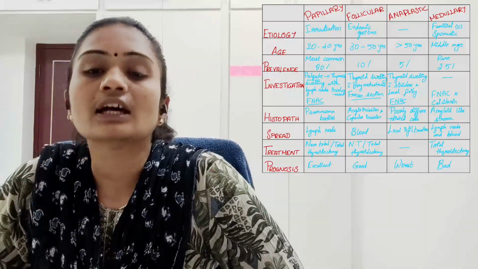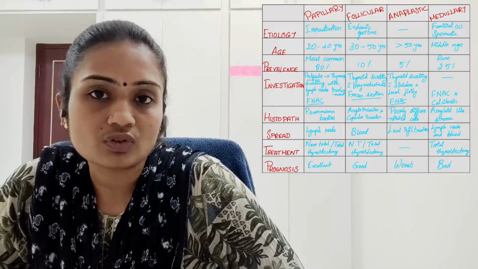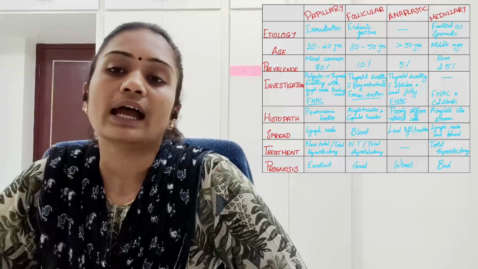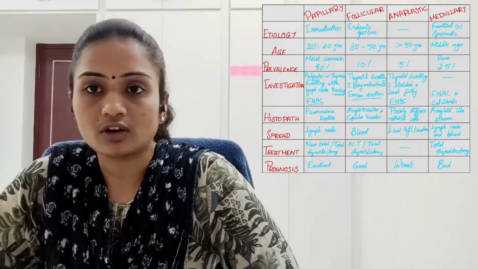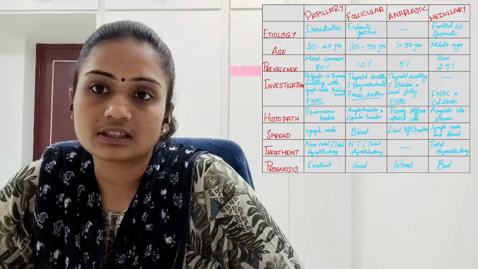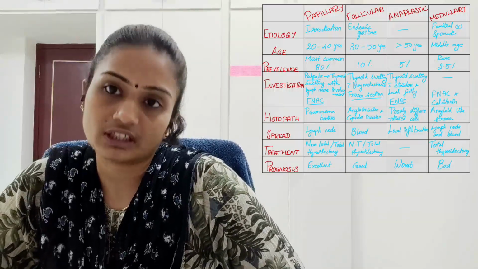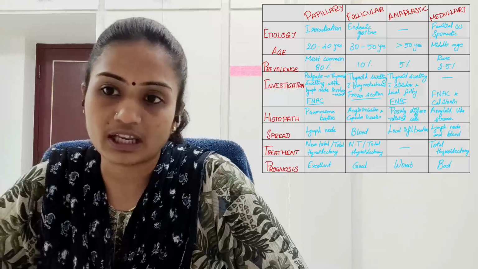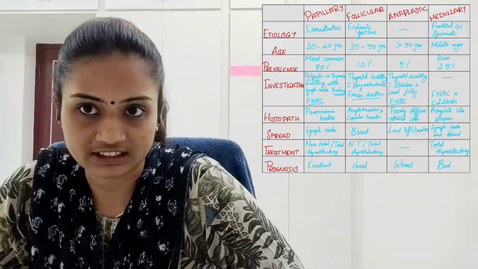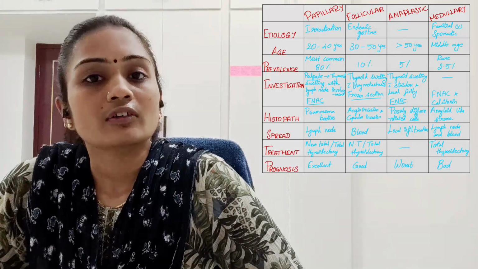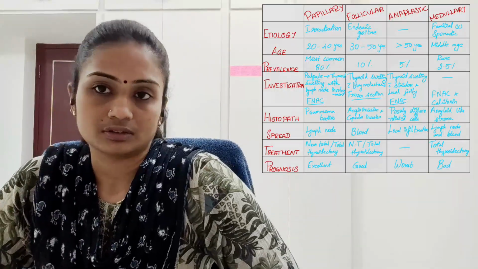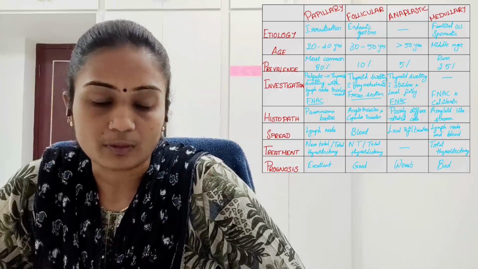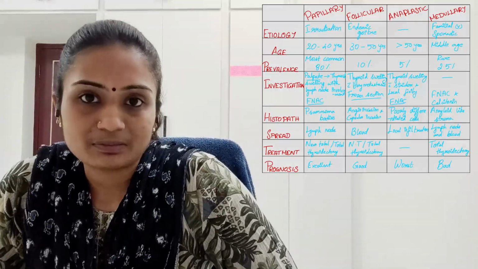So prevalence: papillary carcinoma is the most common kind of carcinoma, about 80%, and the most rare are anaplastic and medullary. The percentage is given differently in different books, but I have referred Bailey and Love. They have given 5% for anaplastic and for medullary it is 2.5%. So according to the book, it may differ. The anaplastic and medullary may differ in the rarest form. And for follicular it is 10%.